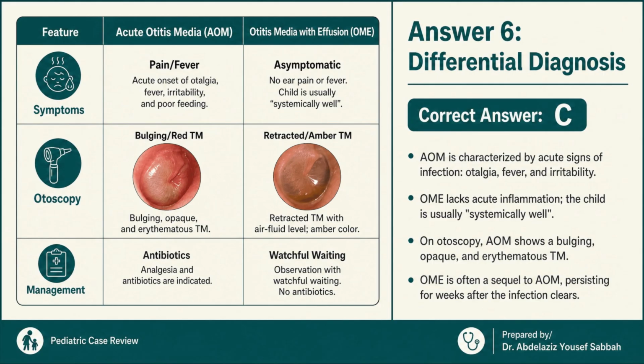This is a critical distinction because the two conditions look similar on a superficial level but require very different management. Both conditions involve fluid behind the tympanic membrane and both can produce abnormal tympanometry and hearing loss, so those features do not separate them. What truly distinguishes them is the presence of acute inflammation. Acute otitis media is characterized by acute onset of otalgia, fever, irritability, and poor feeding with a bulging, opaque, and erythematous tympanic membrane on otoscopy. Treatment involves analgesia and often antibiotics.